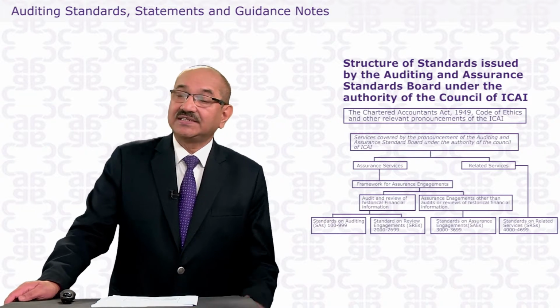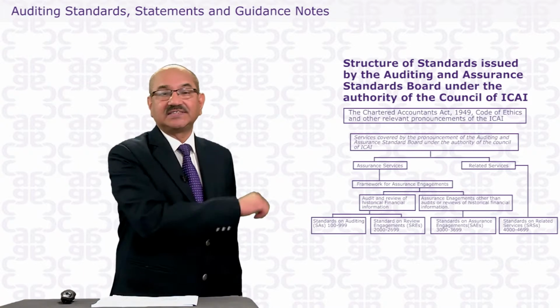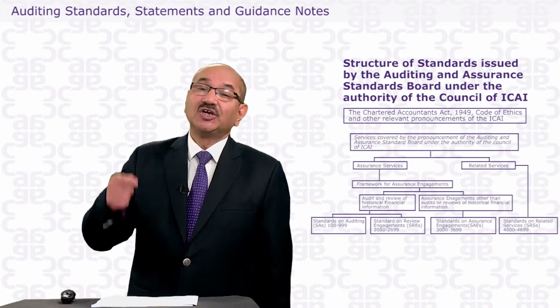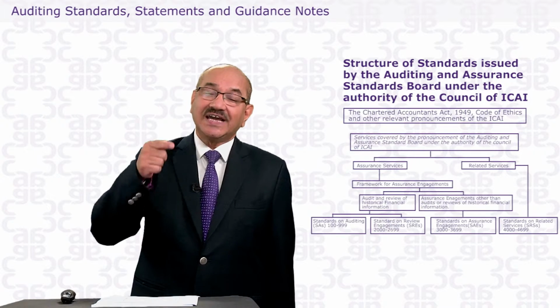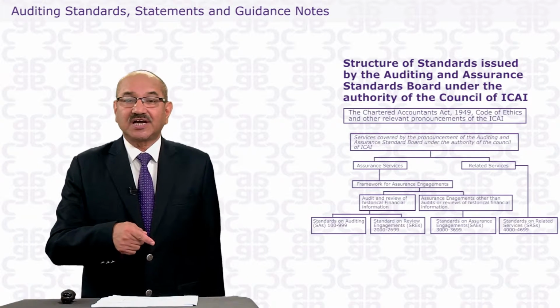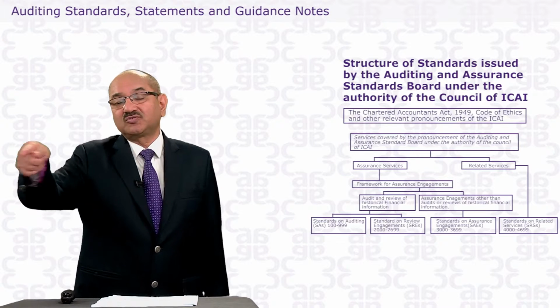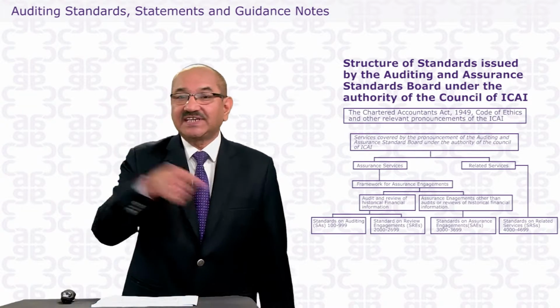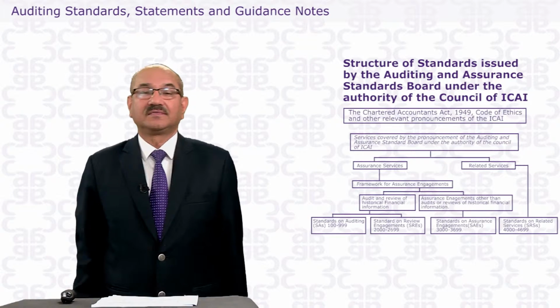What you can say is that no doubt the standard on auditing is mandatory. The statement on auditing is an expectation from the Institute of Chartered Accountants that my member should comply with this statement, and if he is not complying, he should write why he is not complying.